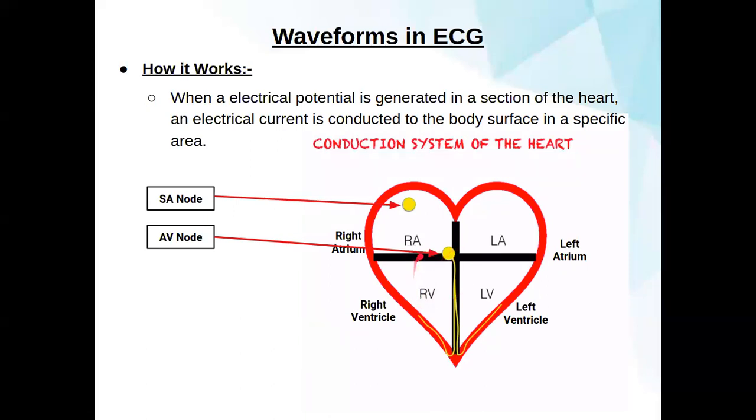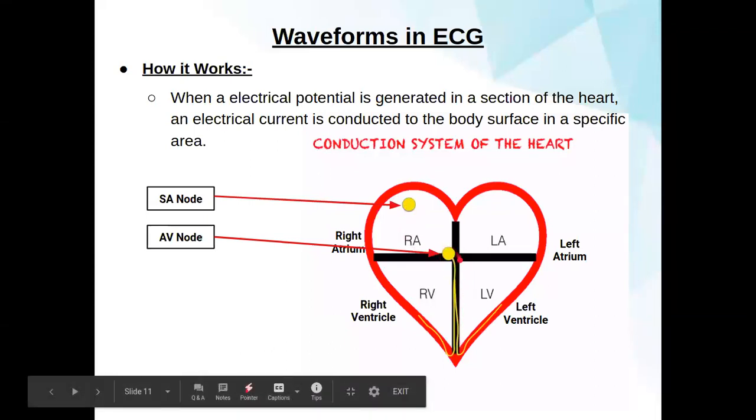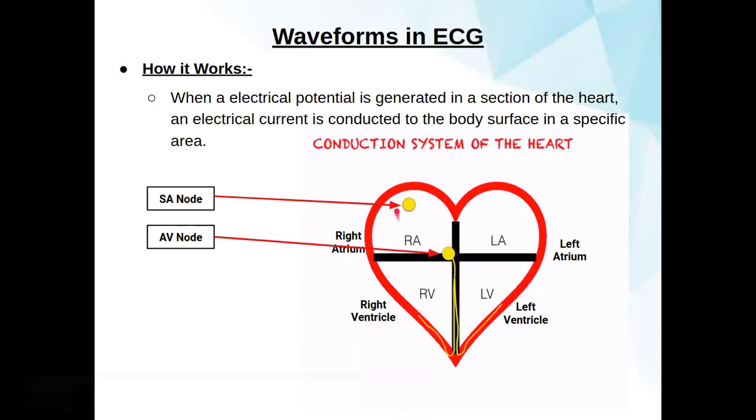So basically, when conduction takes place from the SA node, it passes through the AV node and goes onward. The AV node works like a gatekeeper. If it receives a low signal or low frequency, it will block it and generate its own frequency, or conduct its own frequency.